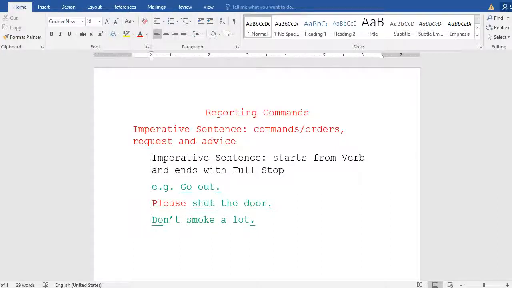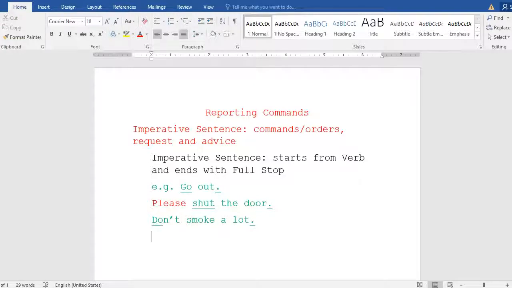The three examples I have given here are go out, please shut the door, and don't smoke a lot. These three sentences are imperative sentences. Now we are going to learn about reporting.